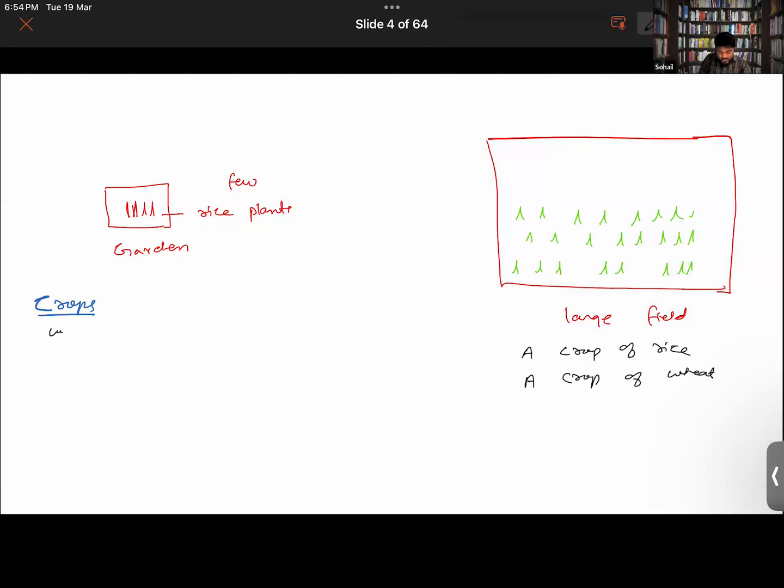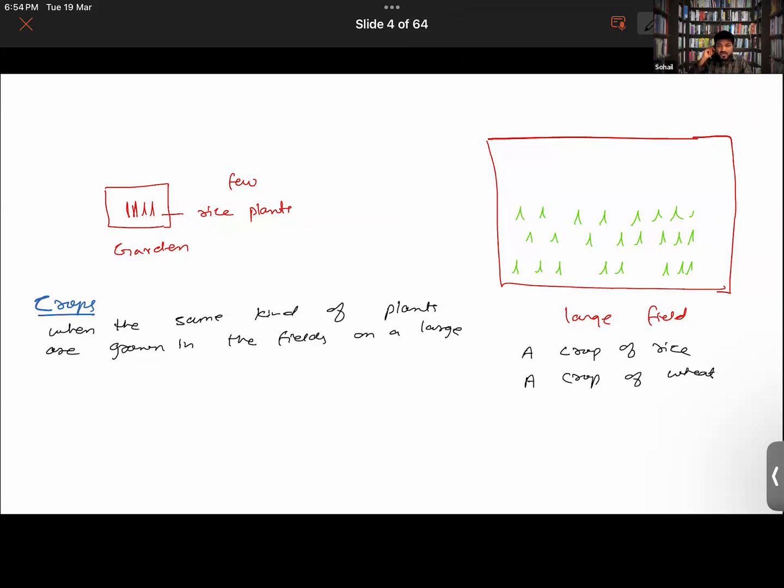The thing is that when the same kind of plants are grown in the fields on a large scale, it is called a crop.